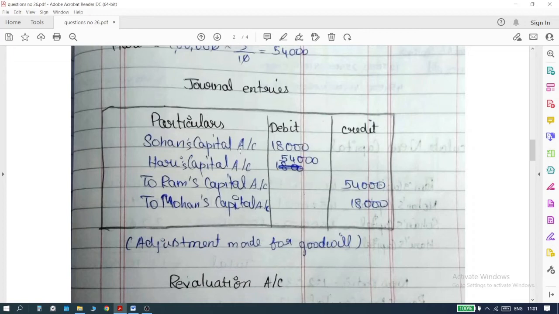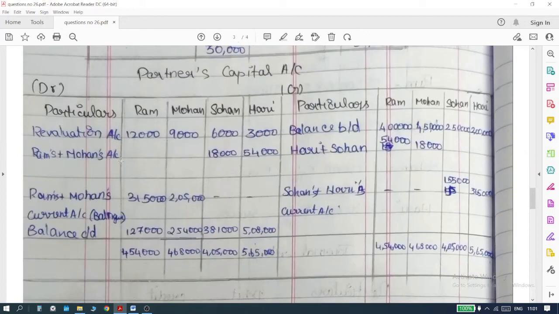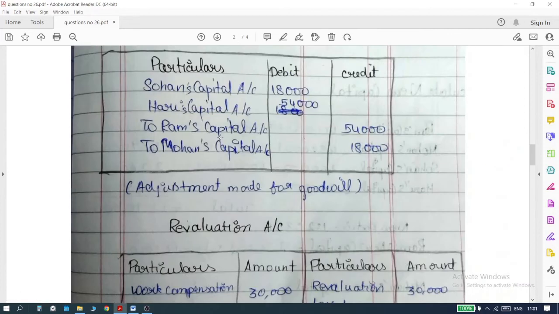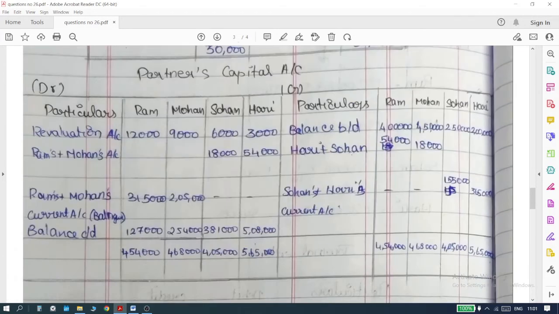Take this journal entry and post it in the partners capital account. So Sohan's capital account is debited, Hari's capital account also is debited. So quickly you come here, and on the debit side of the partners capital account, write Sohan and Hari, and write the amounts accordingly. Don't mess this up. Sohan 18,000 and Hari 54,000. And you come back to the journal entry. Ram's capital account is credited, Mohan's capital account is credited. So go to the credit side and write Ram and Mohan, 54,000 and 18,000 accordingly.